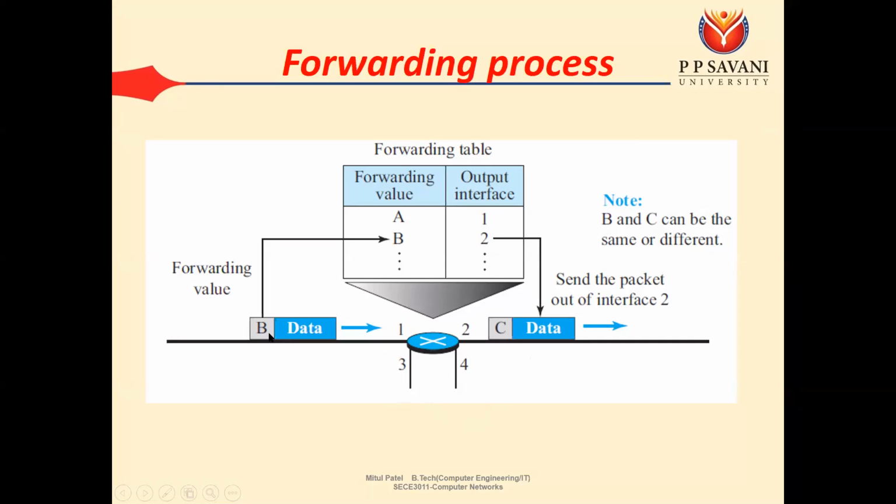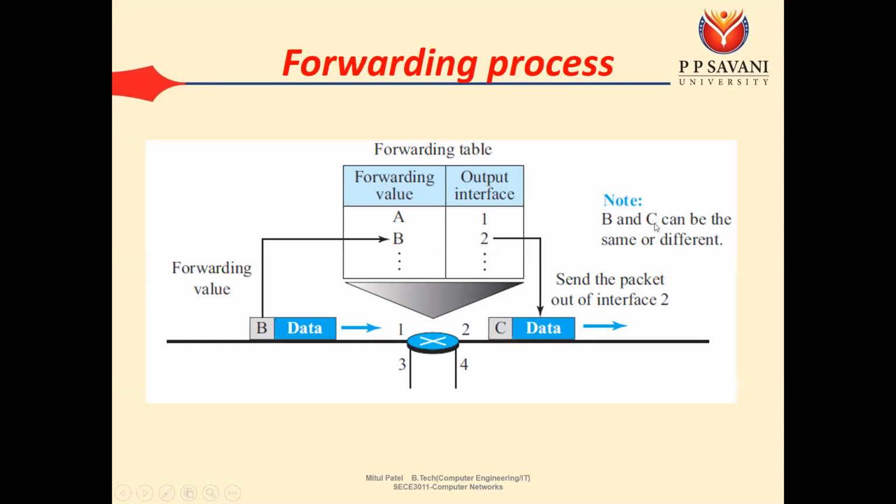Now let's say this data comes and this data has the destination value B, destination address માં છે આપણું address number B. So it will check in this forwarding table. આ જે routing table છે એમાં check કરશે કે destination address B હોય તો કયા interface પર મોકલવાનું. So it can check that destination address જો B હોય તો આપણે output interface 2 પર મોકલવાનું. Same way, destination address જો આપણું C હશે, then we need to send to interface number 3. So this type of decision can be taken by this routing table. So it will send on interface number 2.